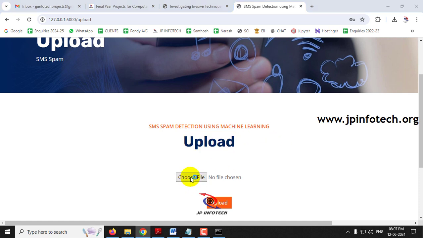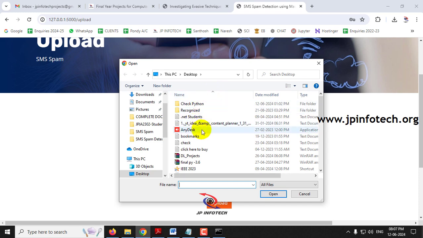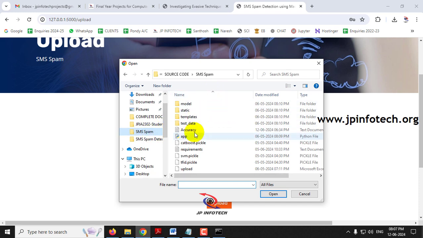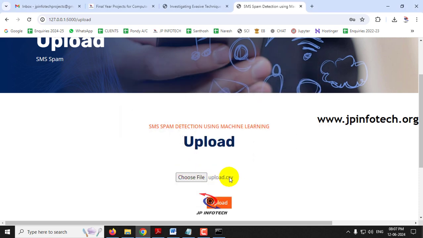Just select this choose file, and go to the project source code location. Inside that we have given the upload.csv file. Just select this upload.csv file and then click the upload button.